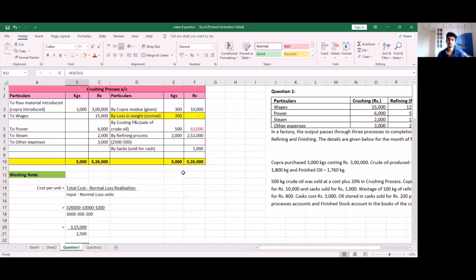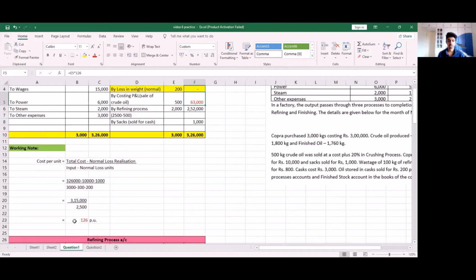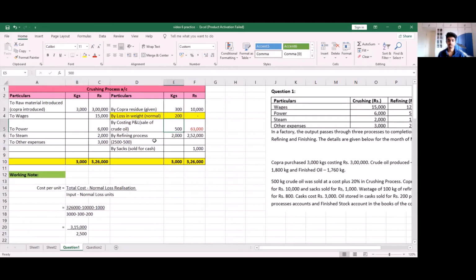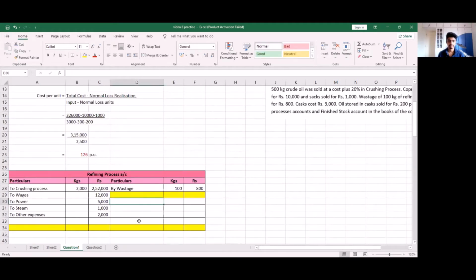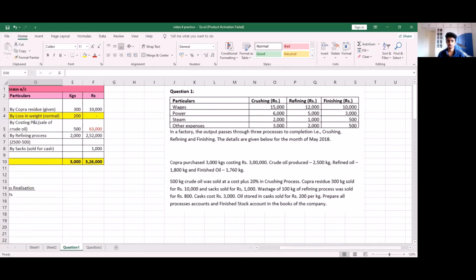The selling price will be shown in the costing P&L account, which we have done in our previous videos. So here, though it says that 500 kg crude oil was sold at cost plus 20%, this 20% profit will not be shown here because profits or sales value are shown only in our costing P&L, and the process account is where we look at costs of each processes. So here we take the cost price or cost per unit for the sales of 500 units. So in our process 2, we have no sales figure and everything is being transferred to the last process, which is our finishing process. So I'm going to write